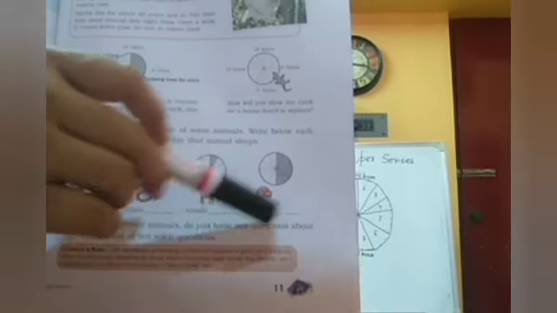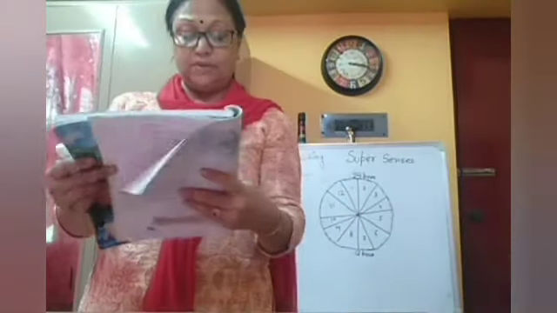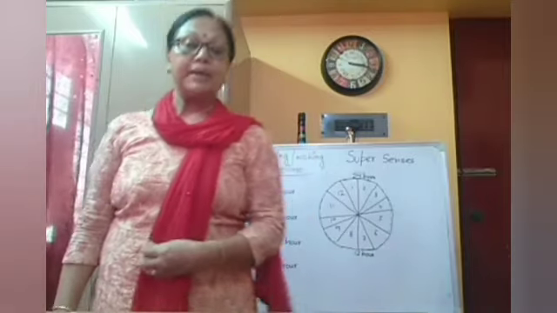So there are different kinds of sleeping habits you can find from this 24-hour clock. A few examples are given, and we came to know their sleeping time and how many hours they are awake. From this we came to know their waking and sleeping time.